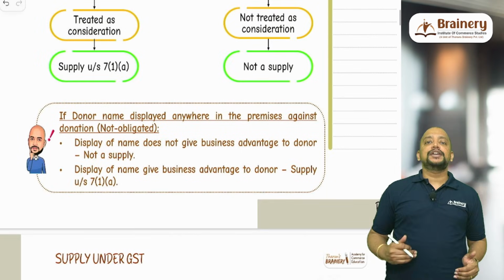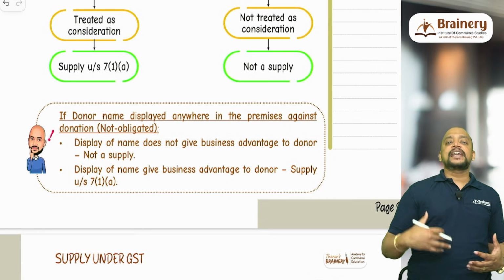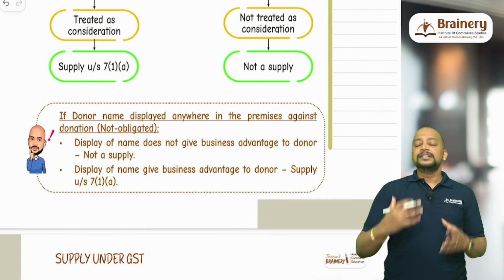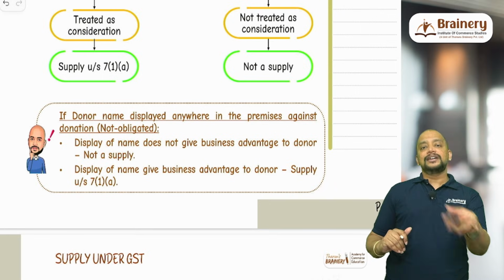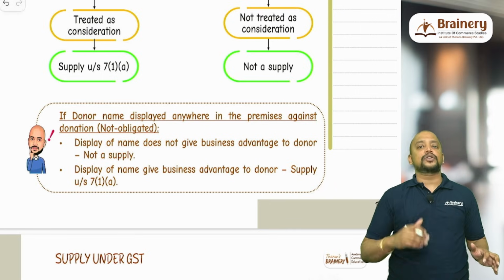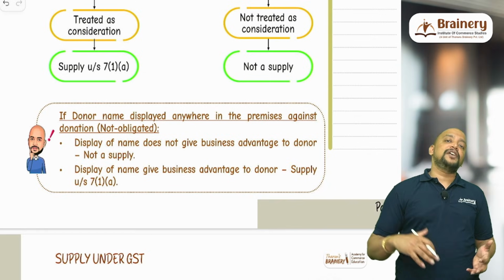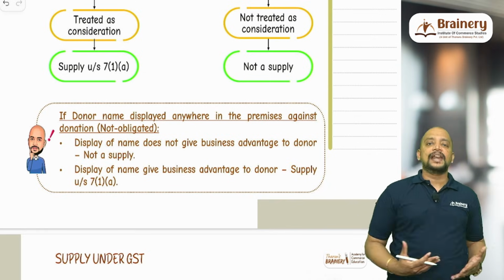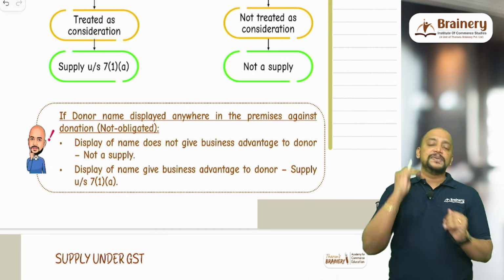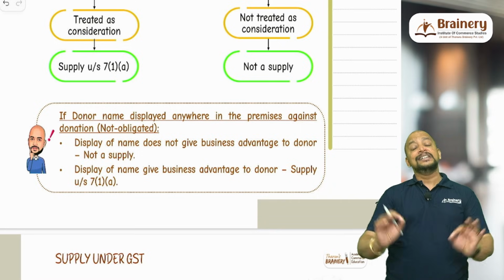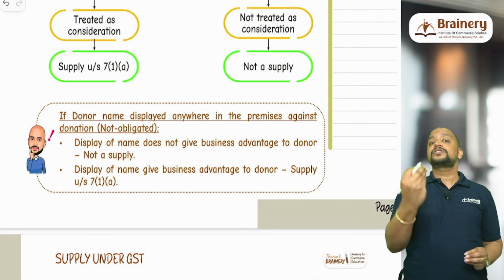Suppose I display your name, you are not insisting, but as a gratitude I display your name. Whether I give you a business advantage or not, we need to check. If it is just a mere display of name, with no business advantage to the donor, then it will be an unconditional donation, not treated as consideration, consequently not a supply. So just individual names and all being displayed. Suppose the display of name gives a business advantage, say some company name or some individual name and their business name I have mentioned, if there is any business advantage to the donor, then it will be deemed as a conditional donation, and that activity will become a supply and it will be treated as sponsorship services.